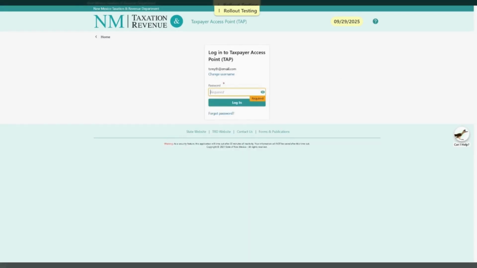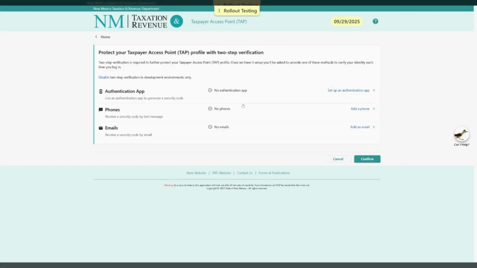Another change that you might immediately notice is our login process. The TAP website has separated both the login panels and the password box. TAP now automatically tells you if your username is registered in our system. If it is, you can enter in your password to proceed to log into the account.